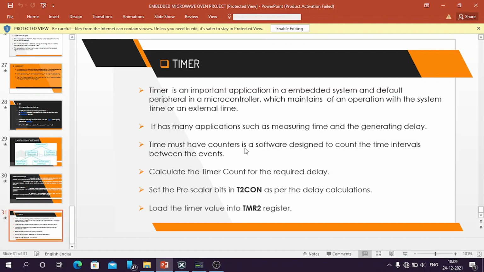The timer must have a counter in it. The process of setting a timer is: calculate the timer count for the delay, then set the prescaler bit, then load the timer value into TMR2.